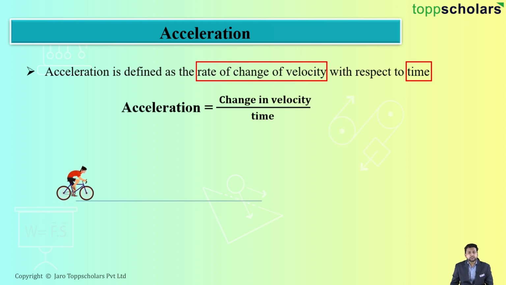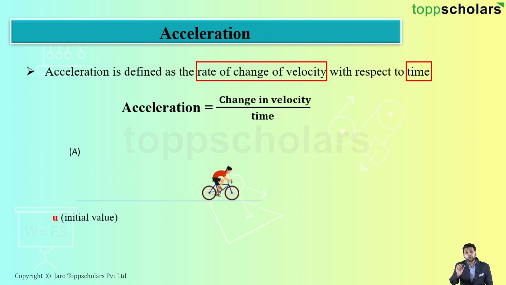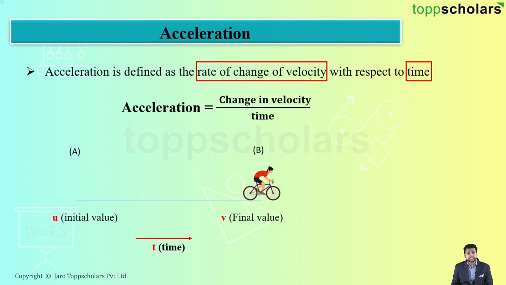Now students, let's assume there's a bicycle with an initial velocity u starting from point A and moving towards another point B having a velocity v. Suppose the time taken by the bicycle is t. For example, if the initial velocity is 0 meters per second, the final velocity is 10 meters per second, and the time taken is 5 seconds.